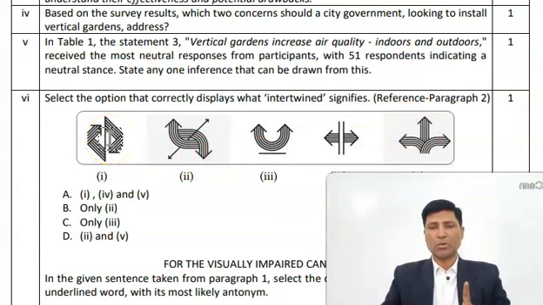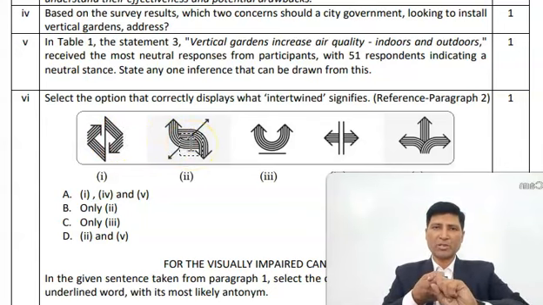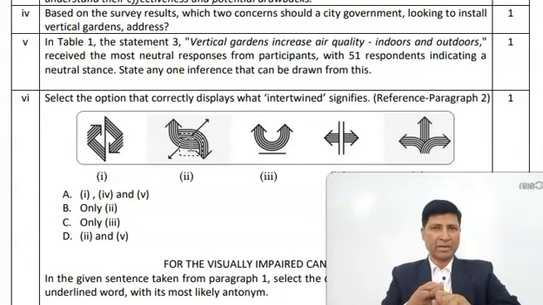So only one visual is there which is twisted or connected in such a way that it cannot be separated. So intertwined means connected in such a way that it cannot be separated. So only 2 will be the right answer.